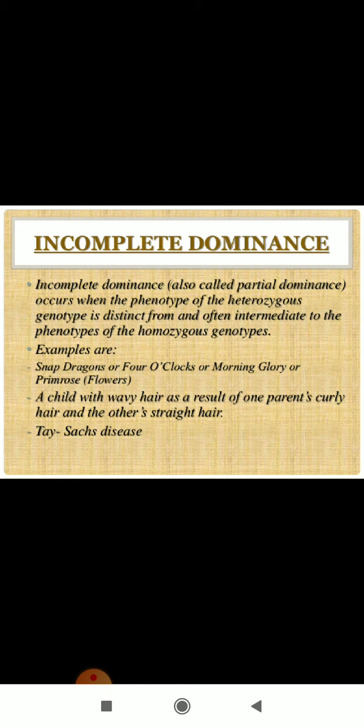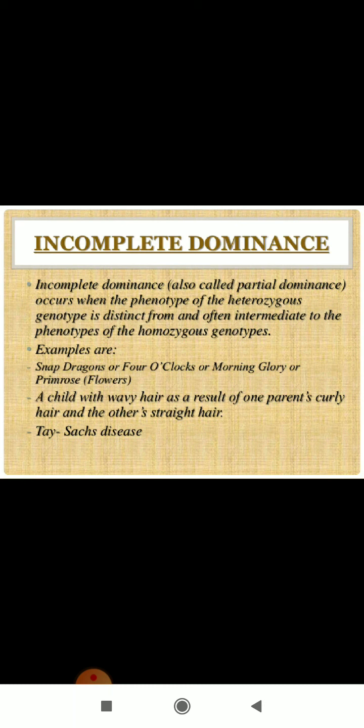That means when we cross a homozygous tall pea plant with a homozygous dwarf pea plant, in complete dominance the F1 generation were all tall. That is complete dominance. But in incomplete dominance, if we cross the two parents, one tall and one dwarf, both homozygous, the F1 would not be tall. They would be intermediate, meaning they would be neither tall nor dwarf. They would have an intermediate height. That is known as incomplete dominance.